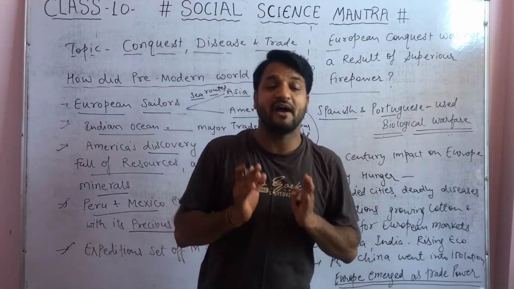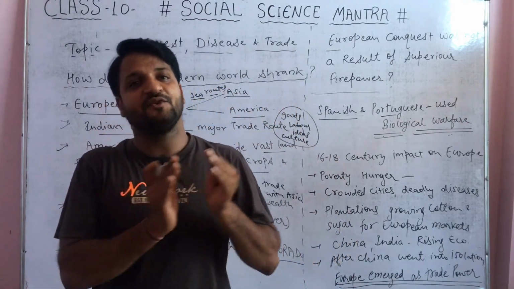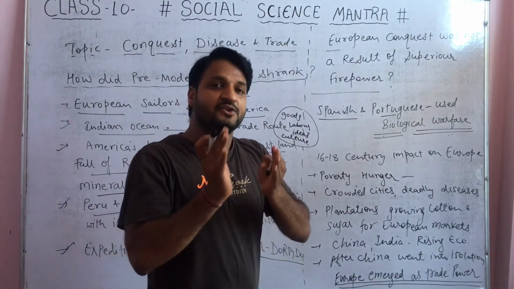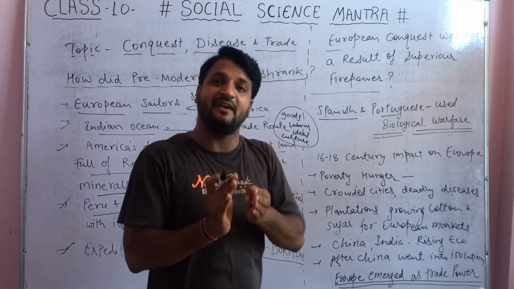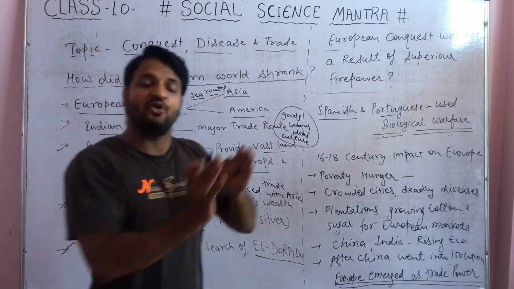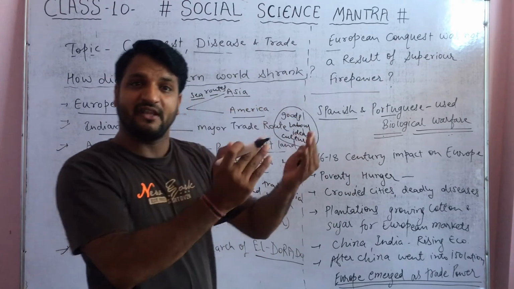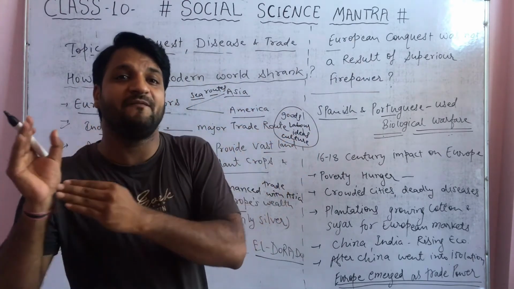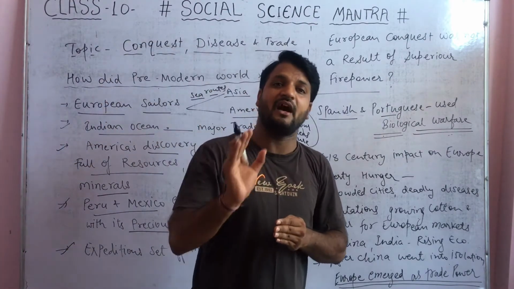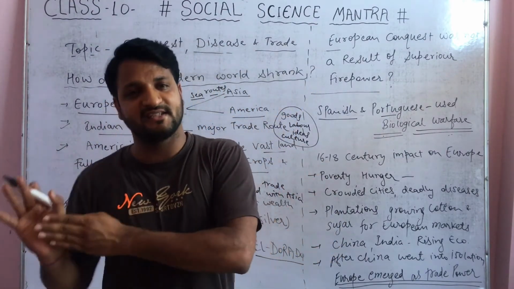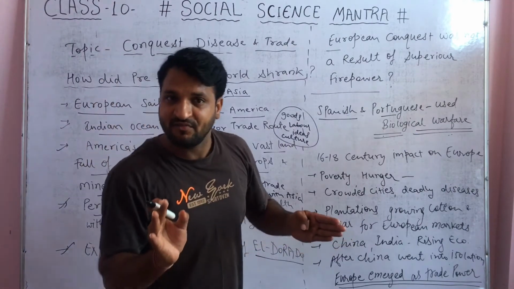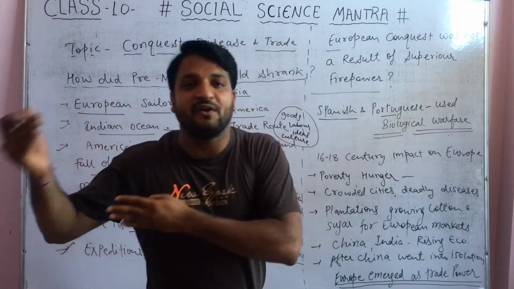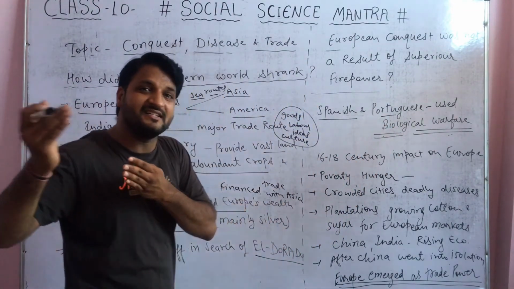Very important. What is biological warfare? Instead of using weapons, they used germs and viruses. Any person infected with these deadly viruses was sent to the countries to conquer them. For example, Europeans sent smallpox infected persons to America. At that time America had no immunity against this disease, so they easily became victims. In this way, the Spanish and Portuguese made easy targets of different nations.